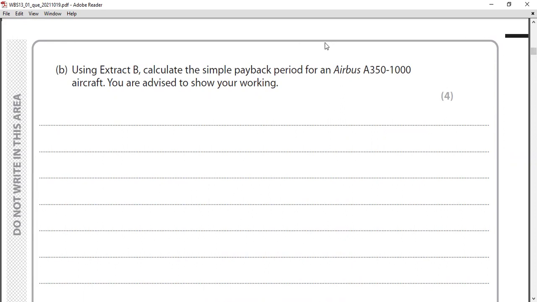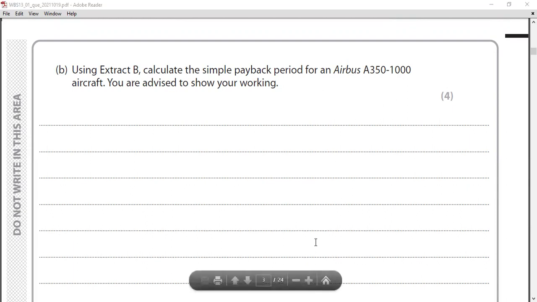We talk about payback, IRR, ARR and NPV techniques. So this is the simple payback period for the Airbus A350. You are advised to show your working. Okay, so you can see it is a calculation question. In my analysis, I'll show you.